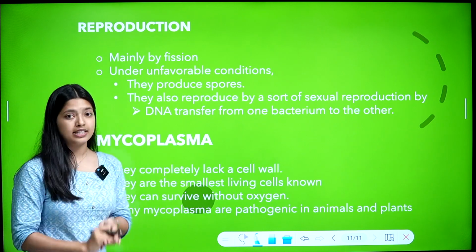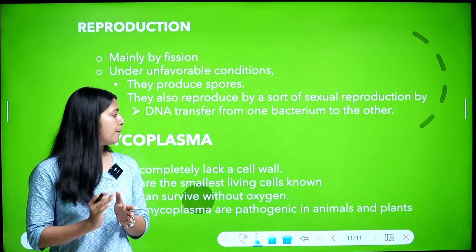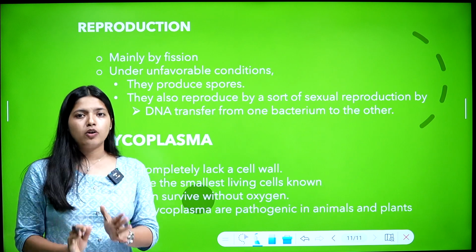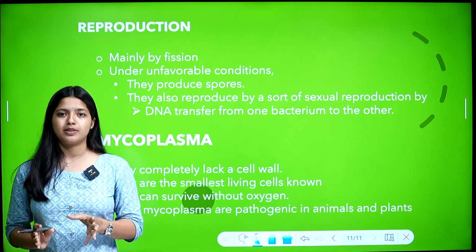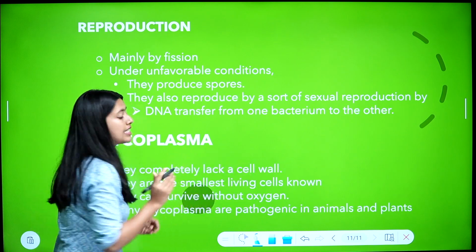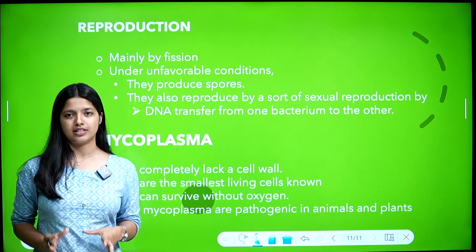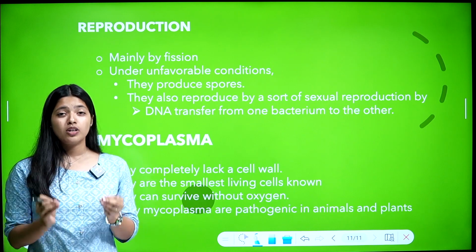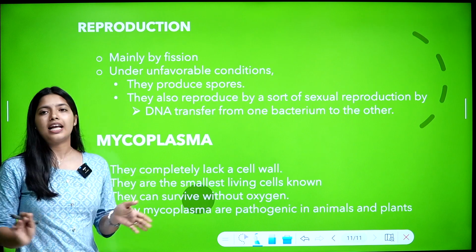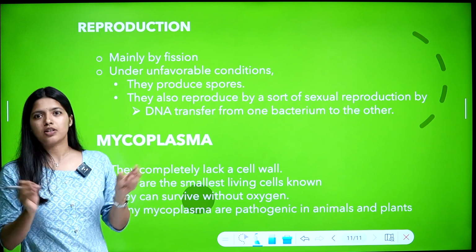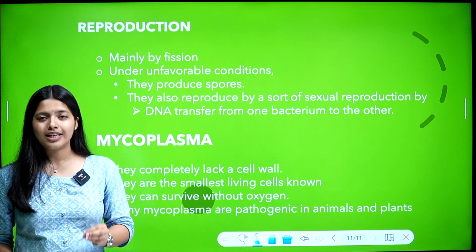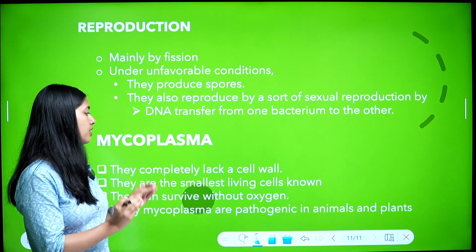Next, this is our last part of kingdom Monera: mycoplasma. What is mycoplasma? It completely lacks a cell wall. Mycoplasma are the smallest living organisms, the smallest living cells ever known. That's a general question: the smallest cell ever known is mycoplasma. They don't have a cell wall, so it will be just cytoplasm and some genetic material. That's it.